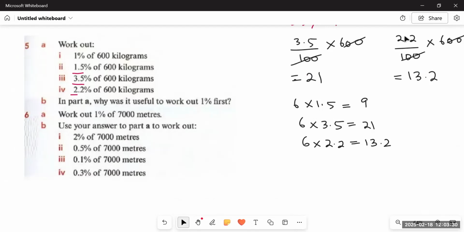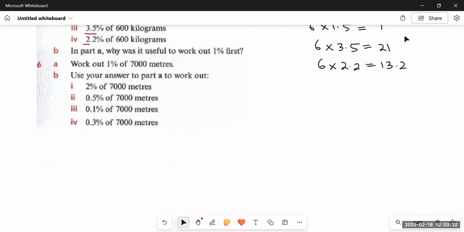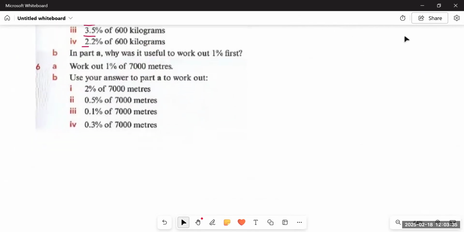Now we have question number 6 of the same sort. Let's see how to do this one. In question number 6, it says, work out 1% of 7,000 meters. So we will multiply 1% with 7,000. And how do we calculate it? Students, if you are given a number having at least 2 zeros, how can you calculate 1% of it? By simply cutting the 2 zeros. If we have 7,000 and we cut down the last 2 zeros, we are left with 70. So without even calculating, I can tell you 1% of 7,000 would be 70.